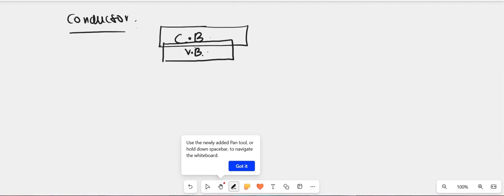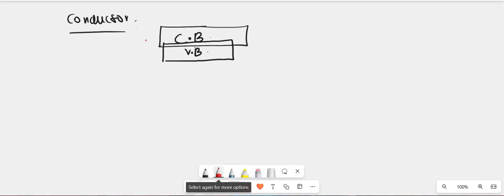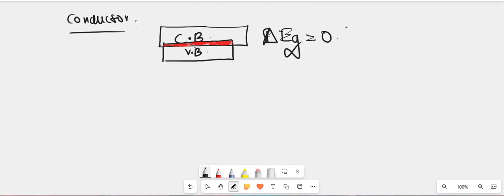I am denoting it by CB, the conduction band. Here the top of the valence band and the bottom of the conduction band are coinciding with each other. As the energy bands are coinciding, the forbidden gap, or the energy gap, or the band gap between the conduction band and the valence band, which I am representing by ΔEg, is almost equal to 0.